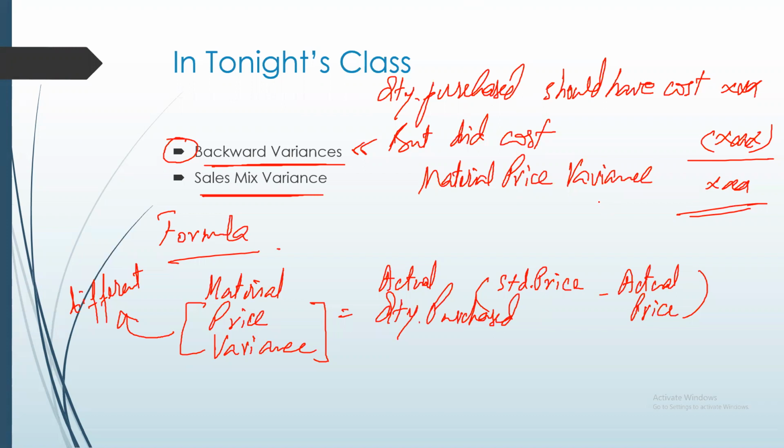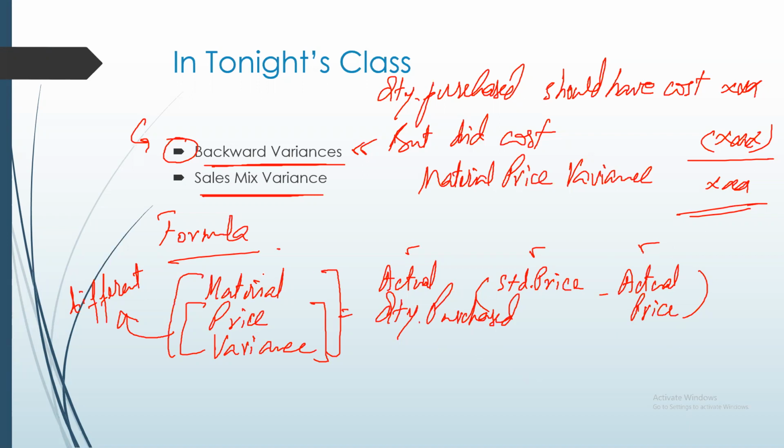The thing is, when you are performing a backward variance calculation, by the term backward variance calculation, we mean that instead of simply requiring you to calculate a simple variance like the material price variance, the examiner, or the question, can also require you to calculate one of these: actual quantity purchased, standard price, or actual price.